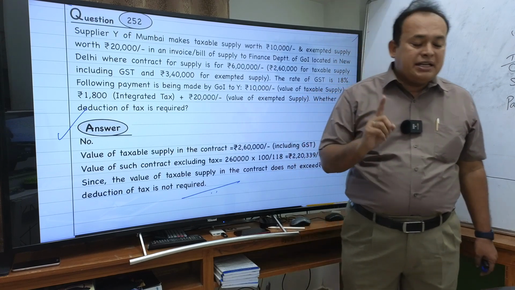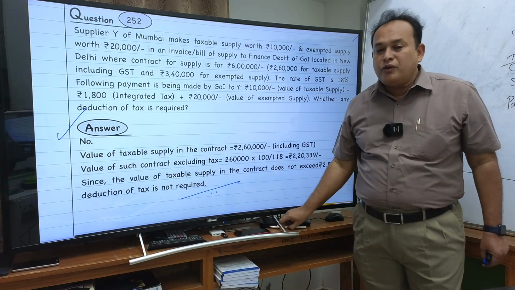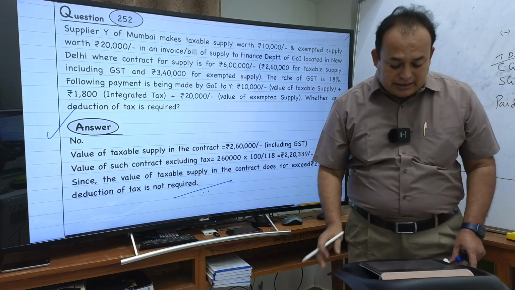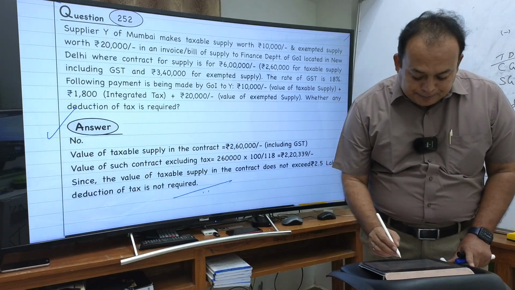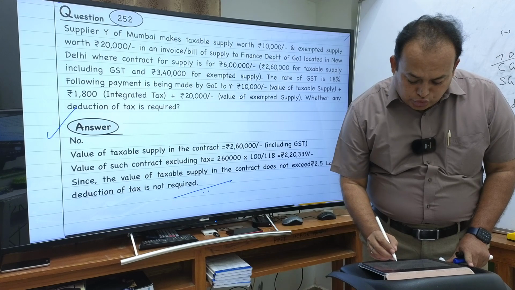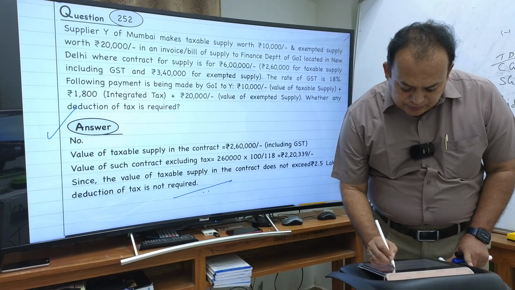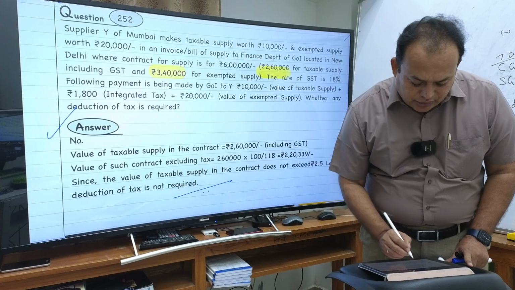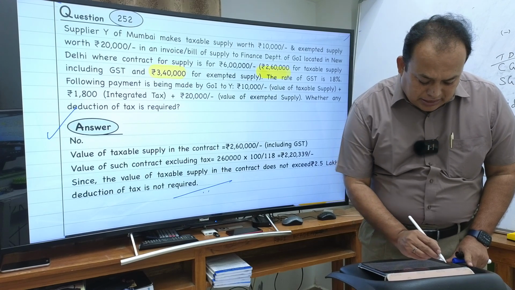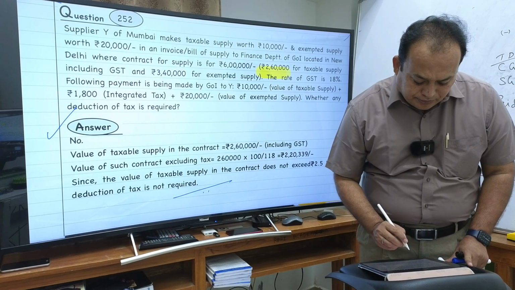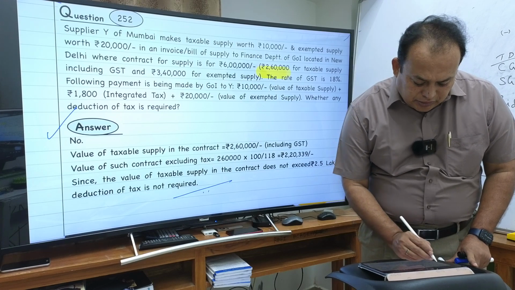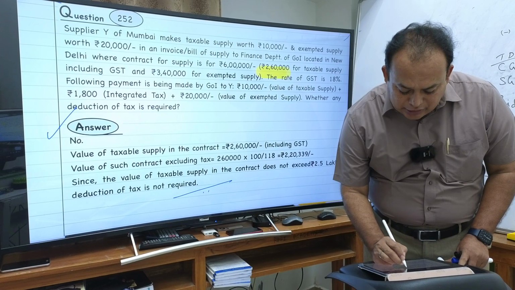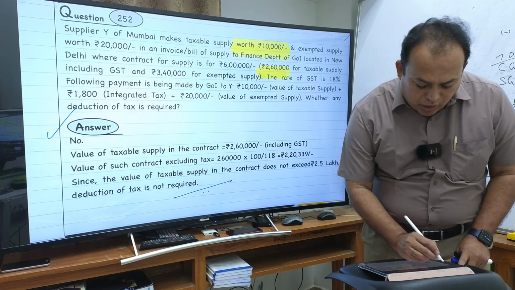In the given case, my dear sir, be careful while applying. They said here taxable supply, how much they said? Taxable supply here is 2,60,000 and exempt supply they given 3,40,000, totally 6 lakhs. But here they said the value of the 10,000 they supplied, 10,000 out of the value.